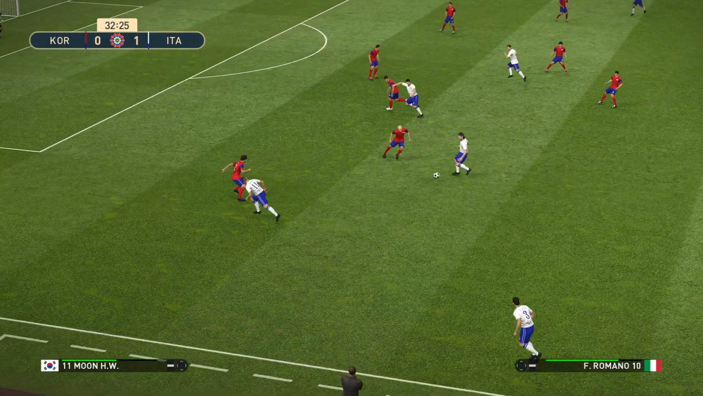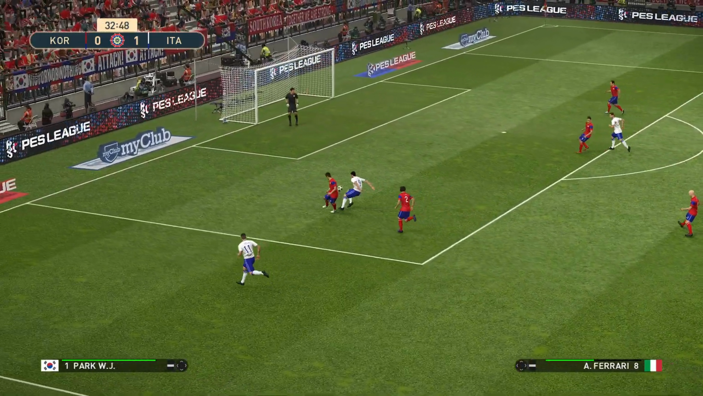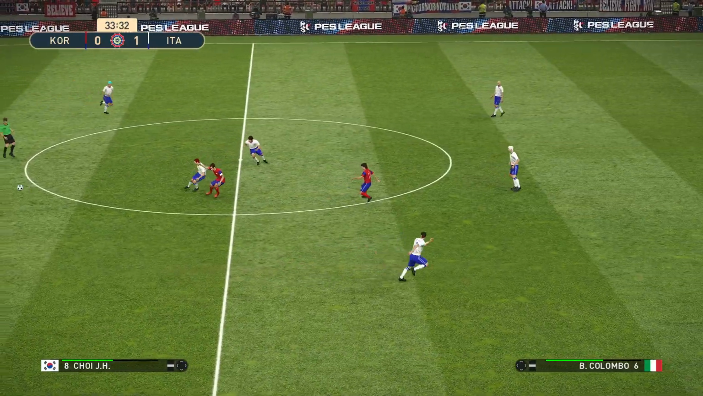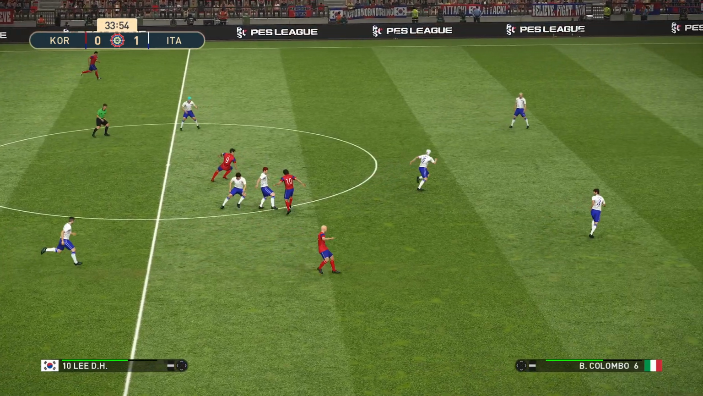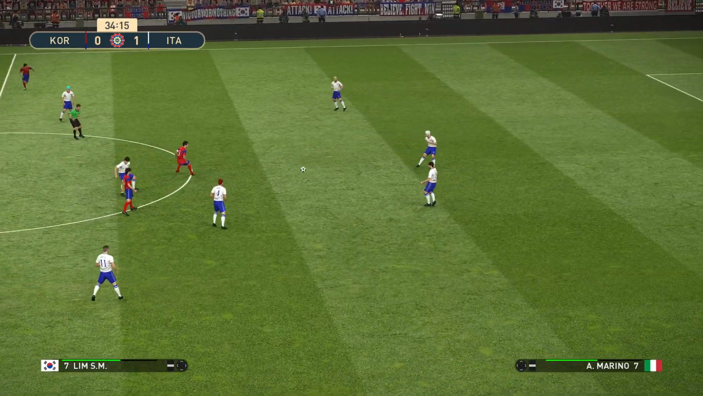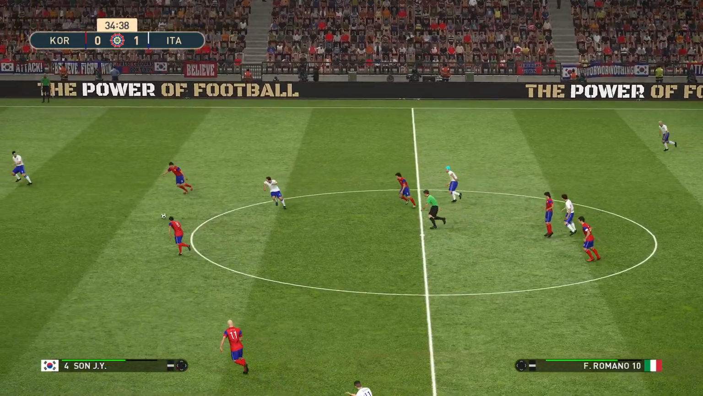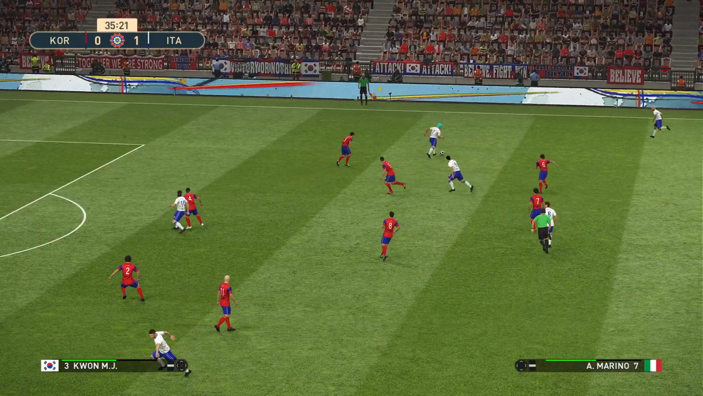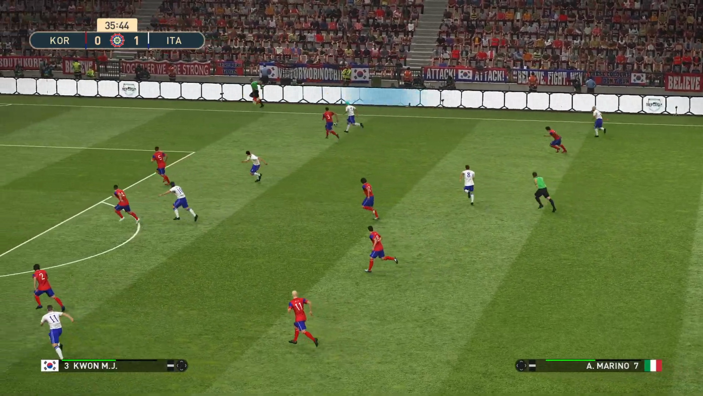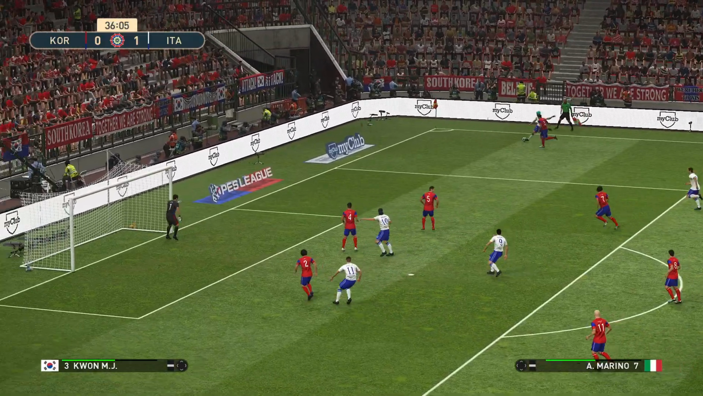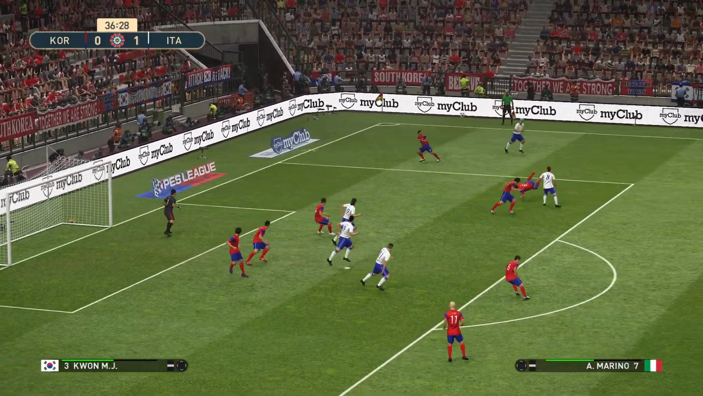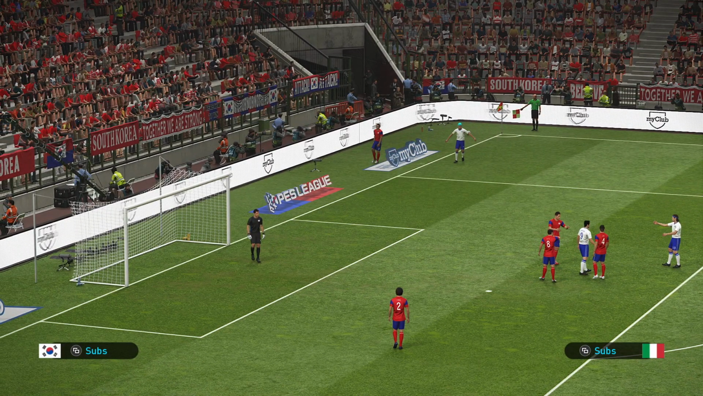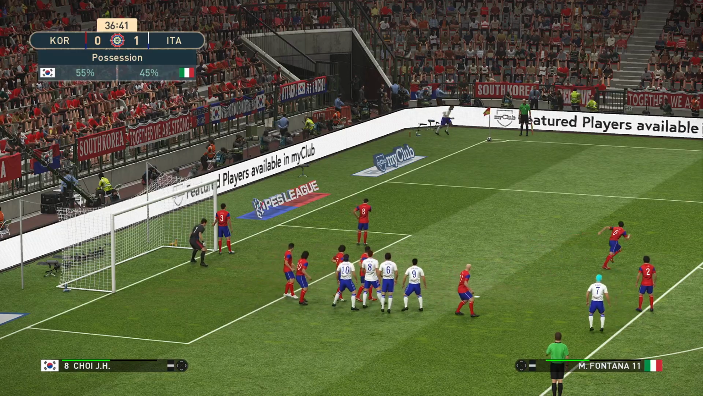Now here's Fontana. Now Park clears it up the field. Marino to Romano. Lombardi. Marino. Marino gets to this one. It's a cross in. And the Koreans concede a corner kick. Some more danger here. Can Italy add to their lead?